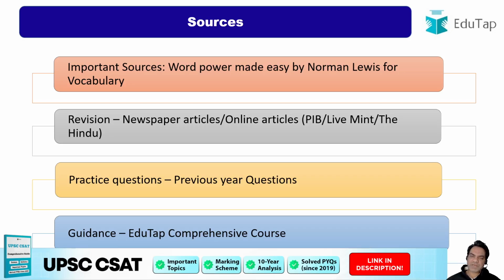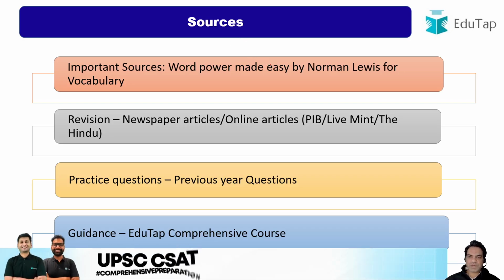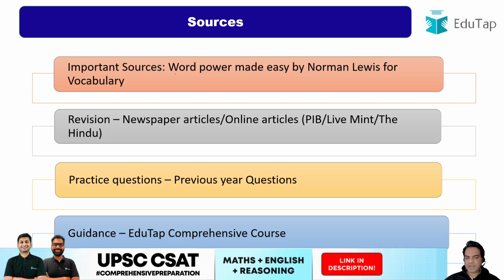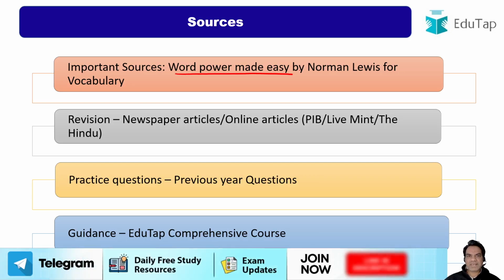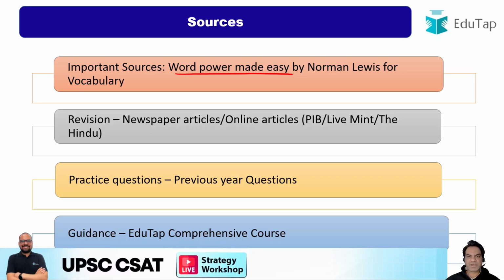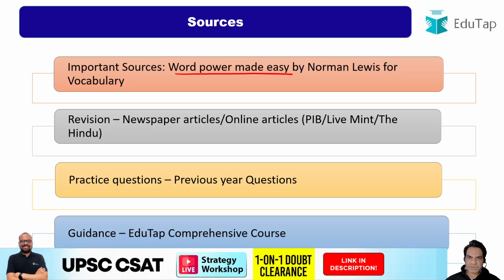Now guys, if you really need a book for vocabulary, there is a book out there by the name Word Power Made Easy. This is a very generic book. It is not just any list of words. It actually teaches you how to remember vocabulary for a long period of time. So it's not rote learning, it's a conceptual vocabulary building exercise.